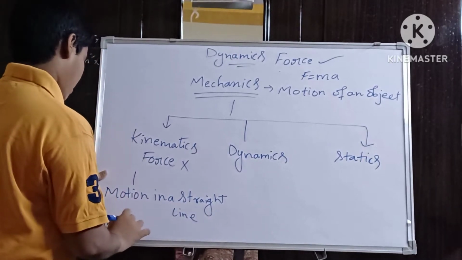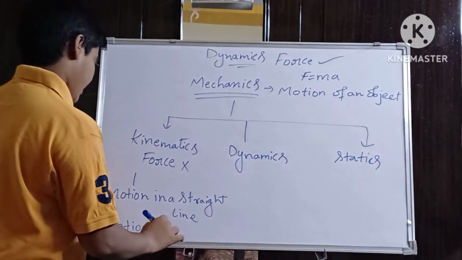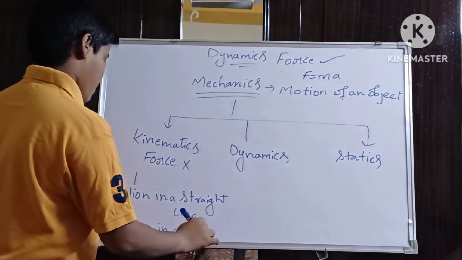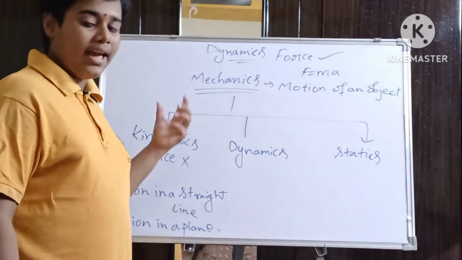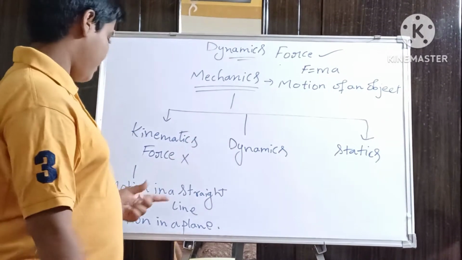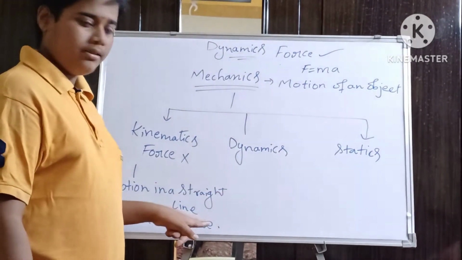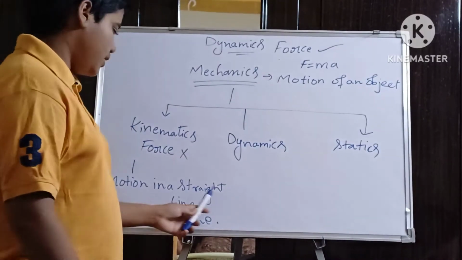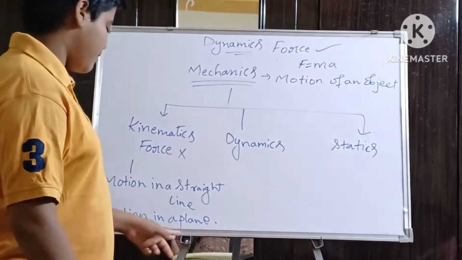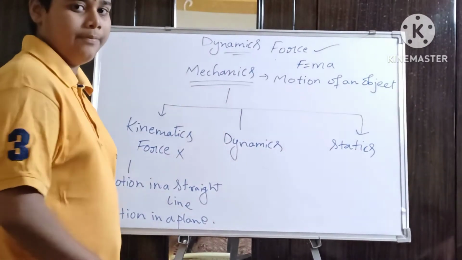Kinematics is again divided into two branches: motion in a straight line and motion in a plane. We have to learn motion in a straight line only. In higher classes, you will study motion in a plane.